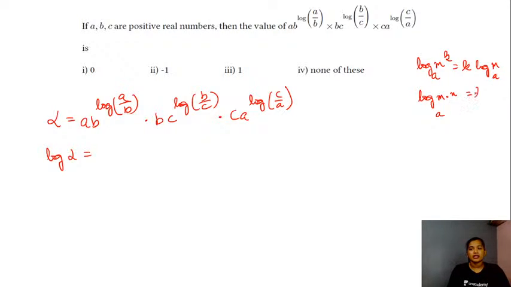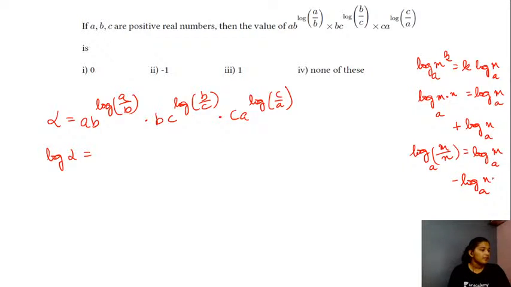This can be written as log of m to the base a plus log of n to the base a. And the third property that you would be using, log of m divided by n to the base a, will be log of m to the base a minus log of n to the base a. So these are the three properties that you would be using in solving this.